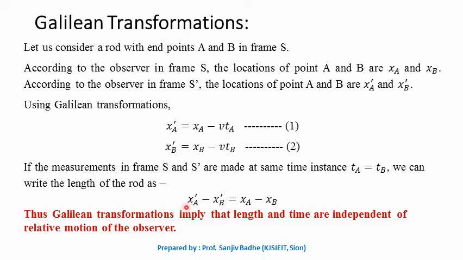So XA prime minus XB prime will be equal to XA minus XB. vTA will get cancelled with vTB. Thus what we can note from this is, under Galilean transformation, the length of the rod doesn't change. Length of the rod is the same in all inertial frames of reference.